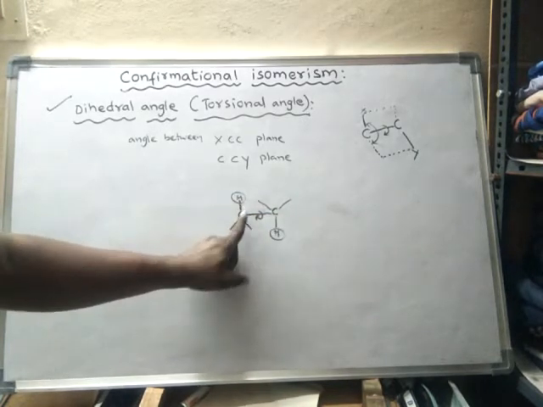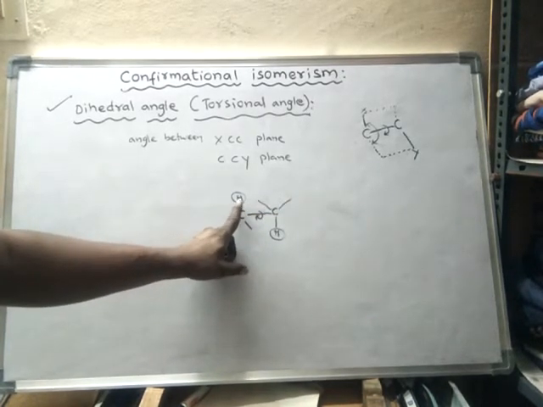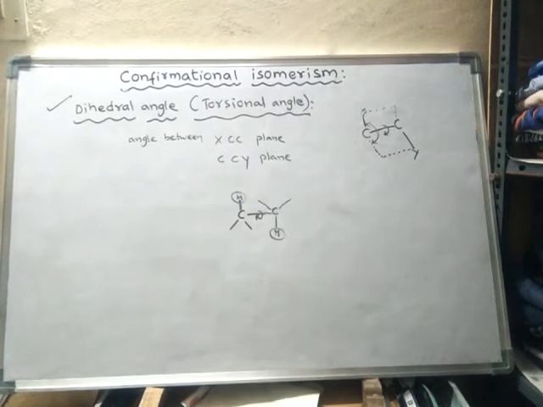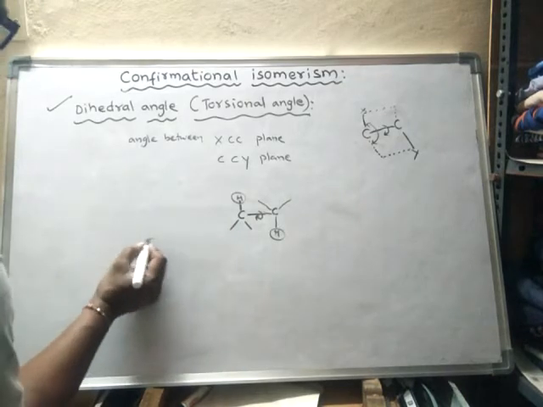So now the dihedral angle between this bond and this bond is said to be 180.